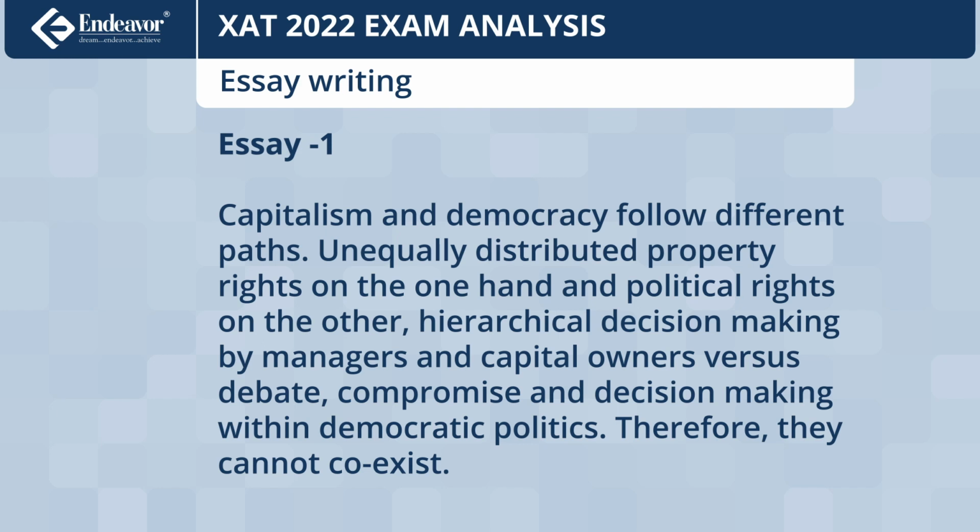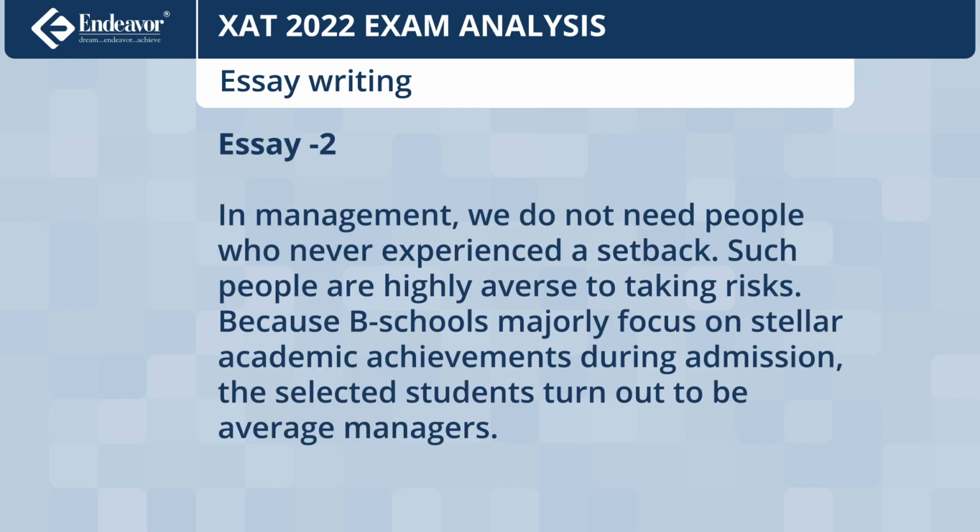The first essay was: Capitalism and Democracy Follow Different Paths. Unequally distributed property rights on the one hand and political rights on the other, hierarchical decision making by managers and capital owners versus debate, compromise and decision making within democratic politics. Therefore, they cannot coexist. The second essay was: In management, we do not need people who never experienced a setback. Such people are highly averse to taking risks. Because these schools majorly focus on stellar academic achievements during admission, the selected students turn out to be average managers.